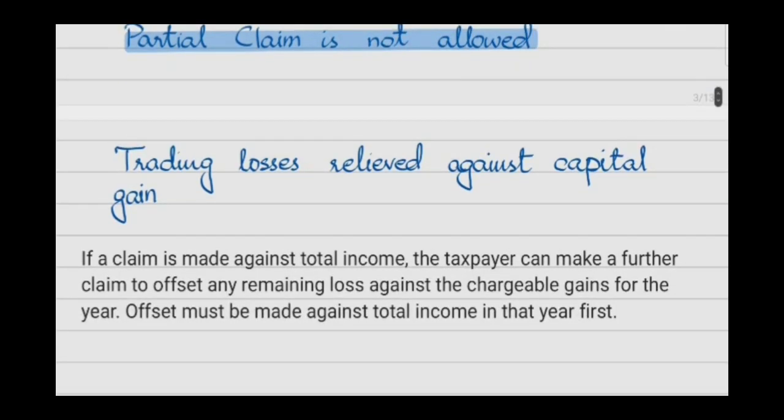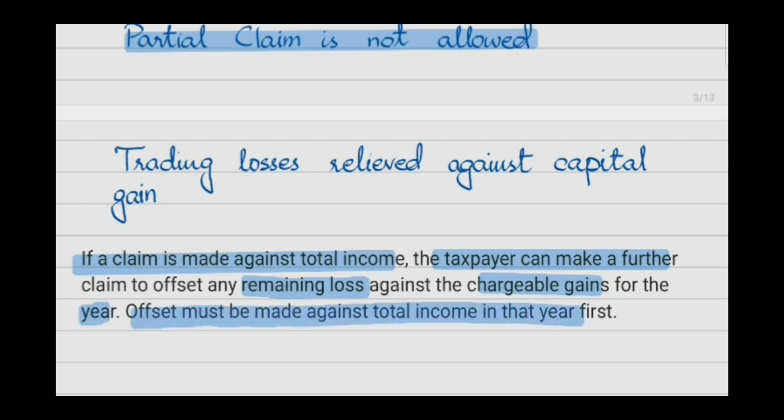Trading losses relief against capital gain. As we have considered, your total loss can be set off against total income of the current or previous year, and if there is remaining loss, it can be set off against capital gain. So if a claim is made against total income, the taxpayer can make a further claim to offset any remaining loss against the chargeable gain for the same year. Offset must be made against total income of that year first. It means before setting off loss against chargeable gain, you have to choose the option to set off loss against total income.